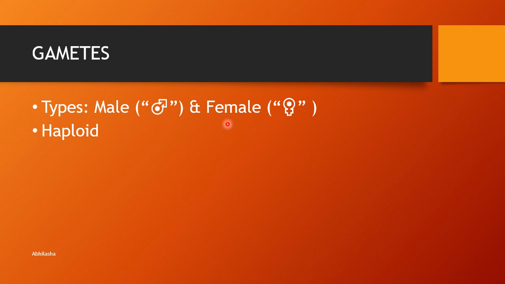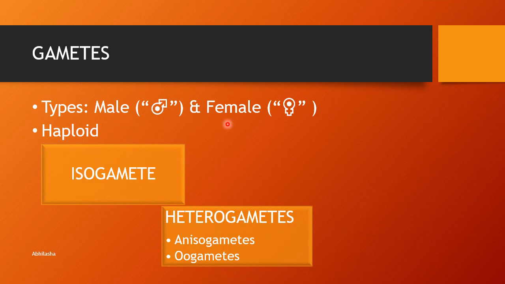Now the differences. In some organisms, the male and female gametes are similar. They are known as isogametes. In fact, they are so alike that it is difficult to differentiate the male and the female gametes. Such gametes are known as isogametes or homogametes. The common example comes from the group algae. However, in most organisms, the male and female gametes are different. They are known as heterogametes.